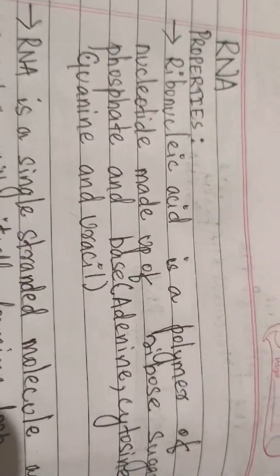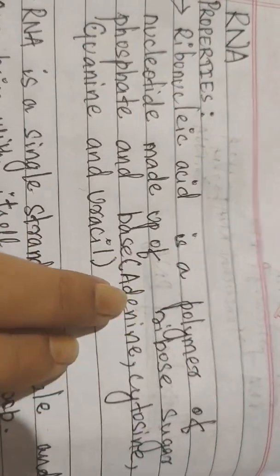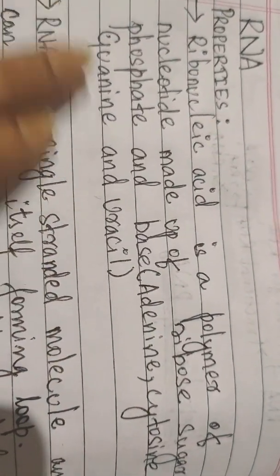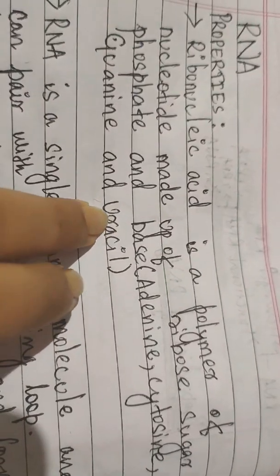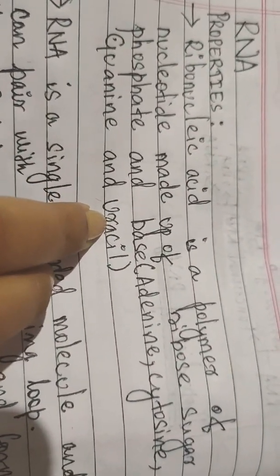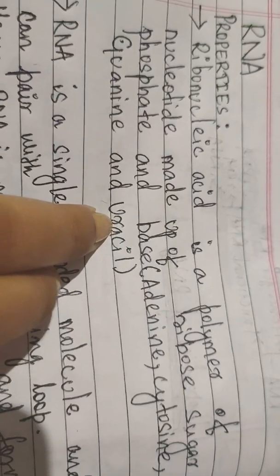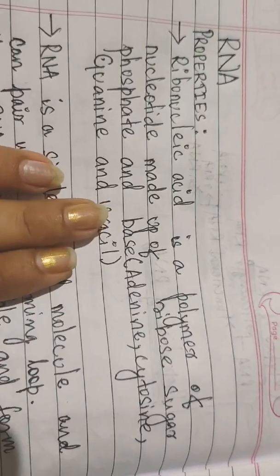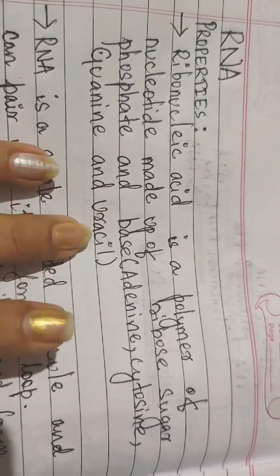Now, coming to another thing: RNA contains the bases adenine, cytosine, guanine and uracil, whereas uracil is replaced by thymine in case of DNA. In case of DNA, there is thymine, not uracil, but RNA contains uracil.